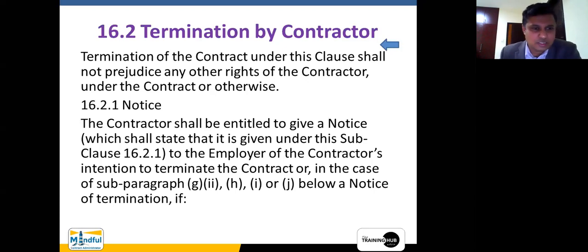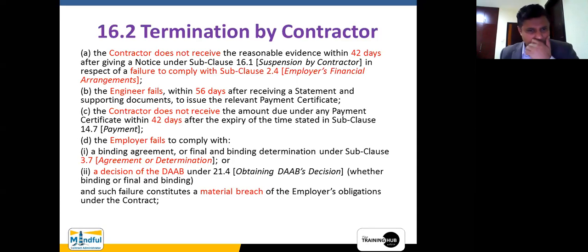So it says notice: the contractor shall be entitled to give a notice which shall state that it is given under this subclause to the employer. These are common things, right? But here, the termination by the contractor is also coupled with that suspension. Now see, all these three clauses you might have seen in the previous one.